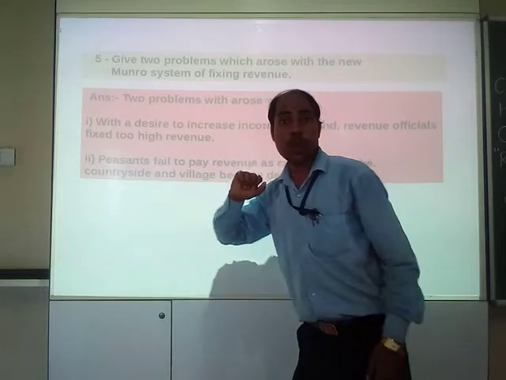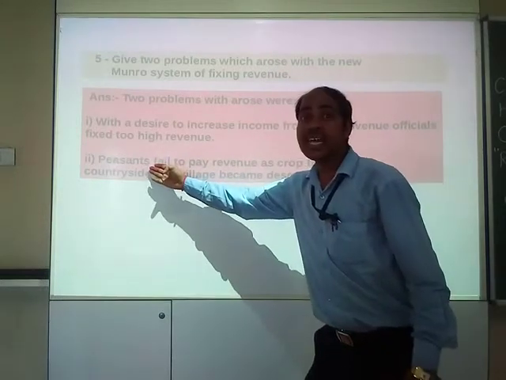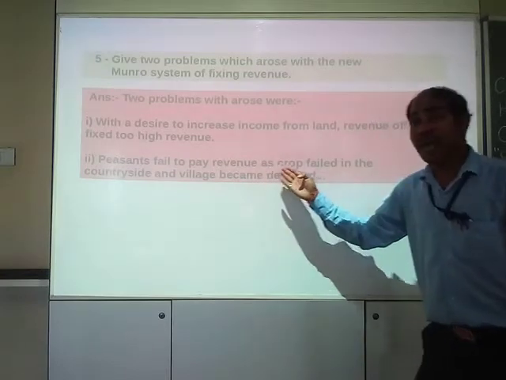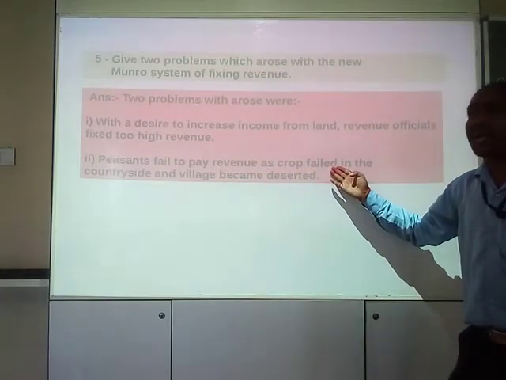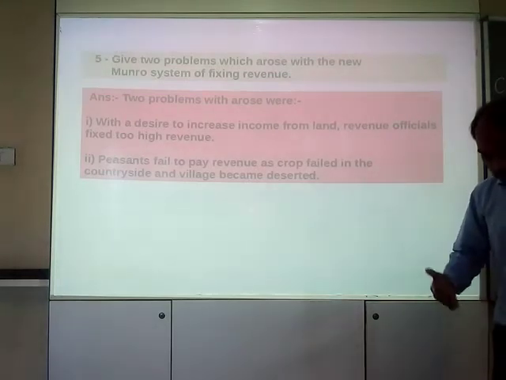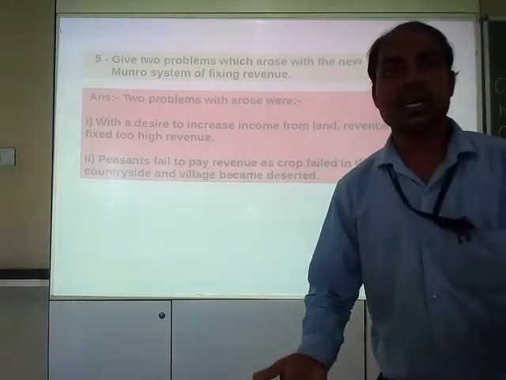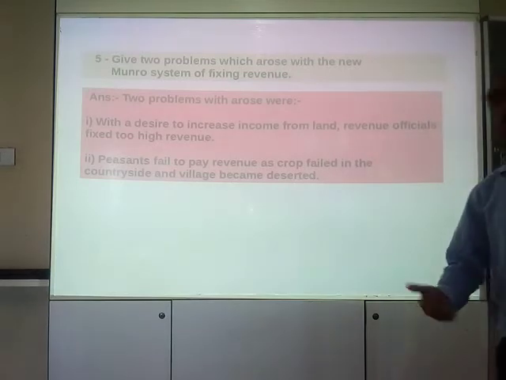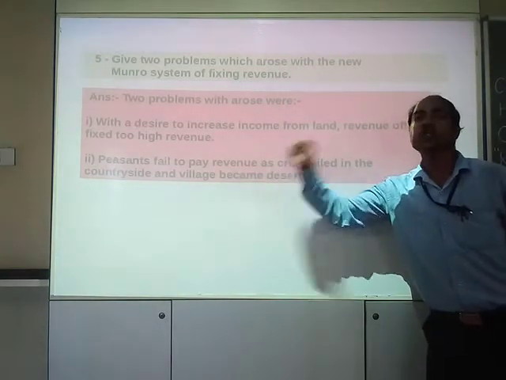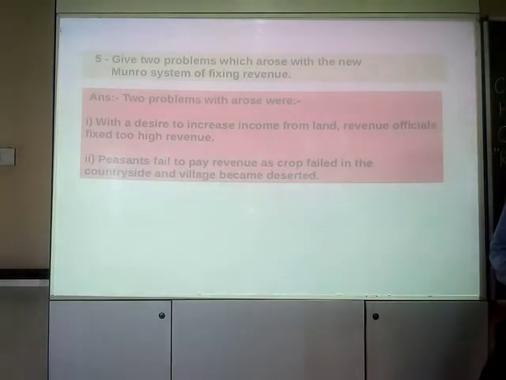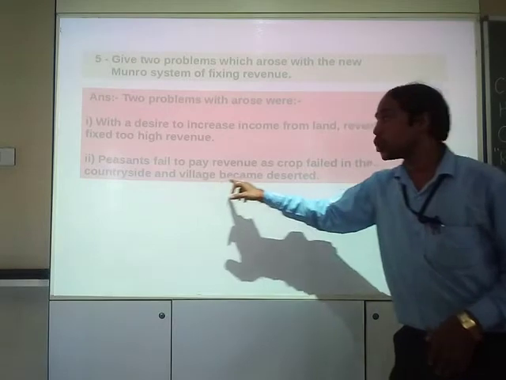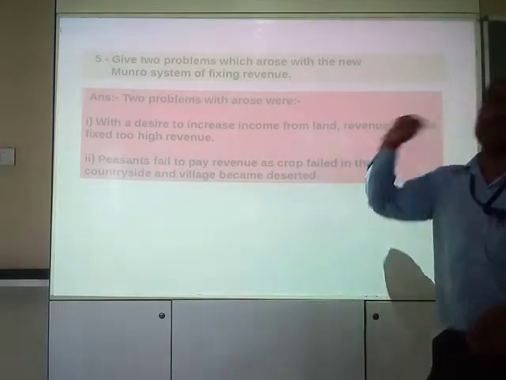And another problem was peasants failed to pay revenue as crops failed in the countryside. Just because the crop failed in the countryside, their crop got destroyed, the peasants failed to pay the revenue, and as a result the village became deserted.